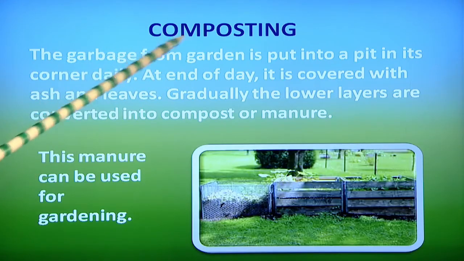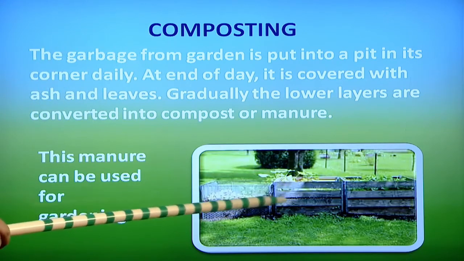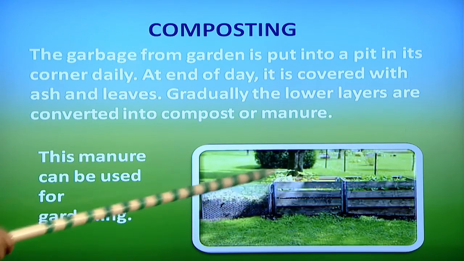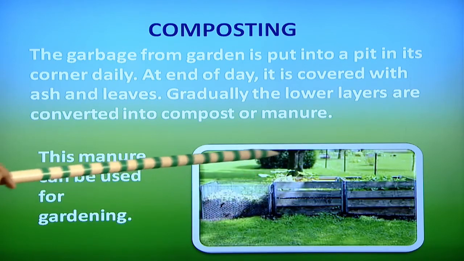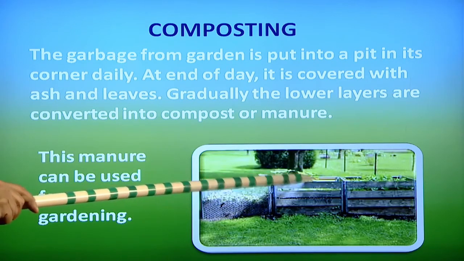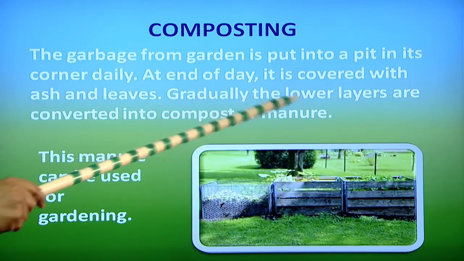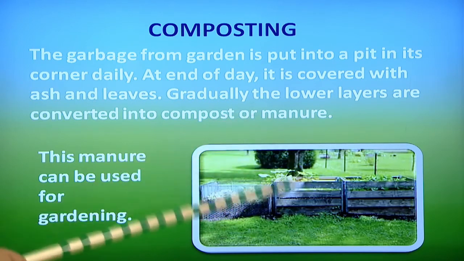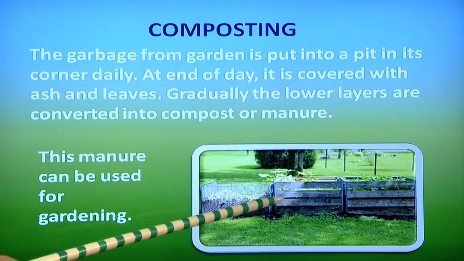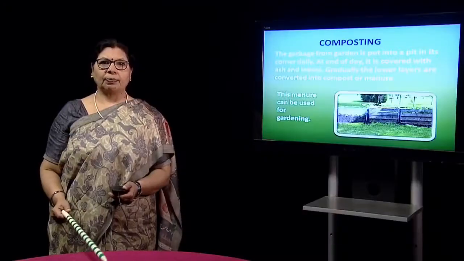One of the ways is composting. The garbage from the garden can be put in a corner. You can make this kind of pit, put all the leaves in on a daily basis, put all the kitchen material like vegetable peels etc., and then gradually they will breed and become compost. Particularly the lower level is converted into compost or manure, and this manure can be used for gardening or agriculture purposes.